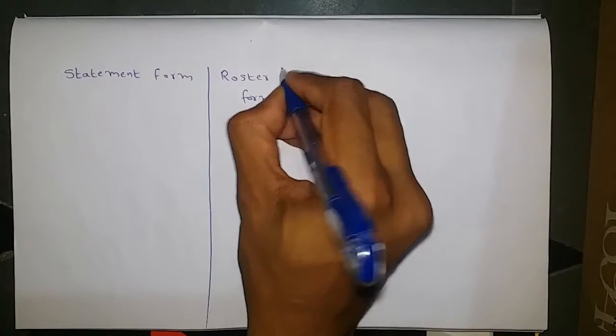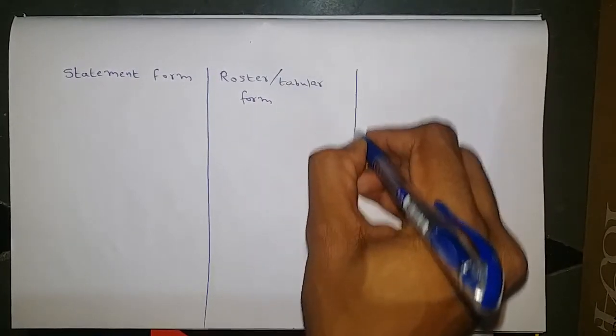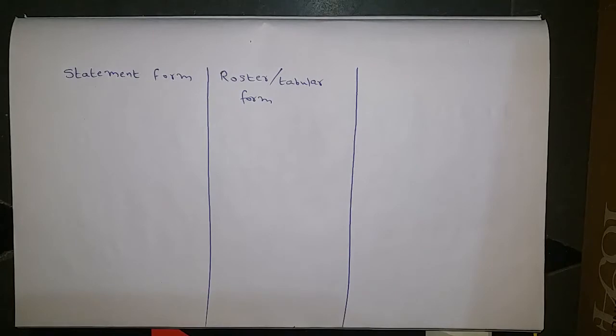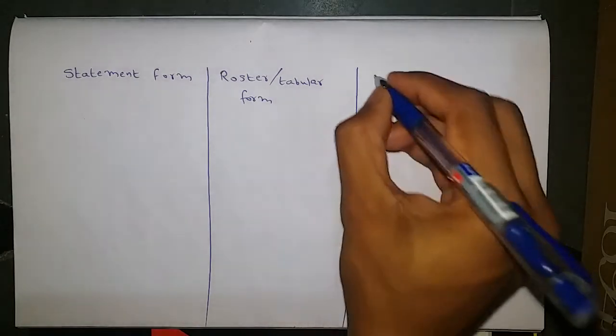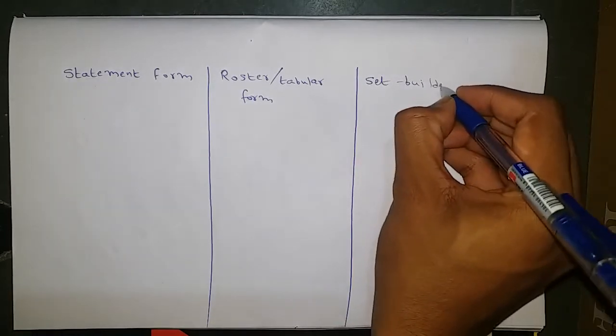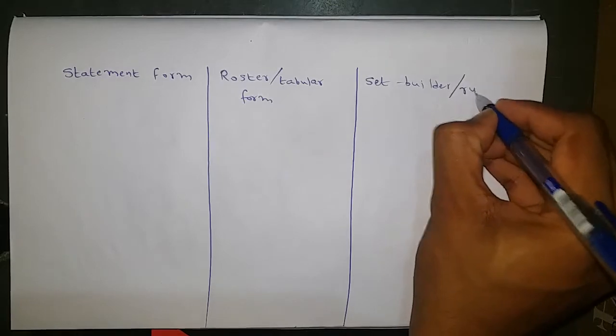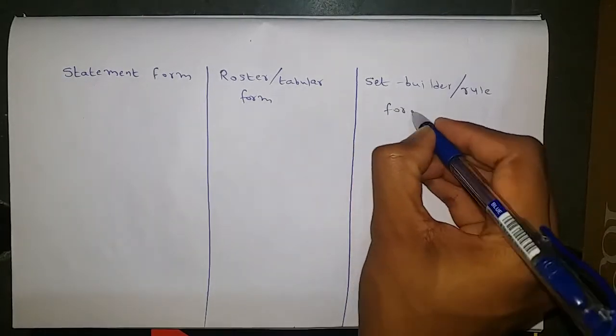Sometimes this roster form is also called tabular form. And the third method is set builder form. Set builder form is also called rule form.